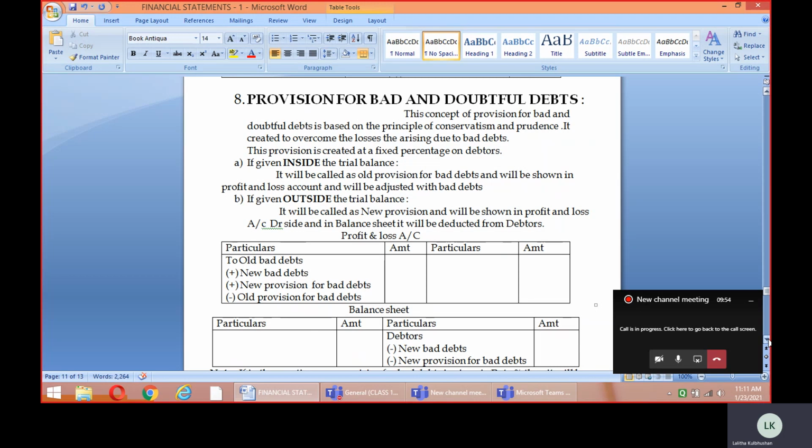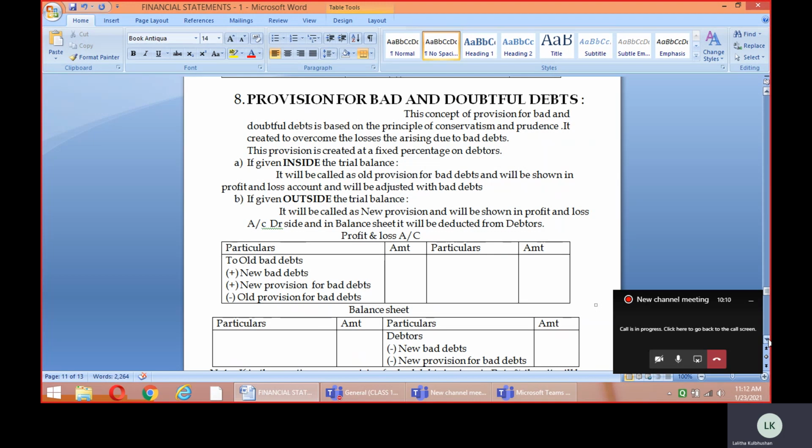Just recently we have seen it here. All the provisions in accountancy we are creating simply because of the principle of conservatism or prudence. Okay, we are creating all the provisions because of what? Because of the principle of conservatism or prudence.